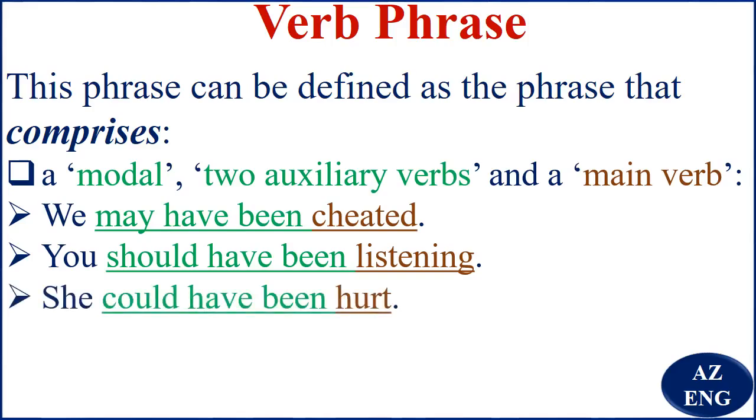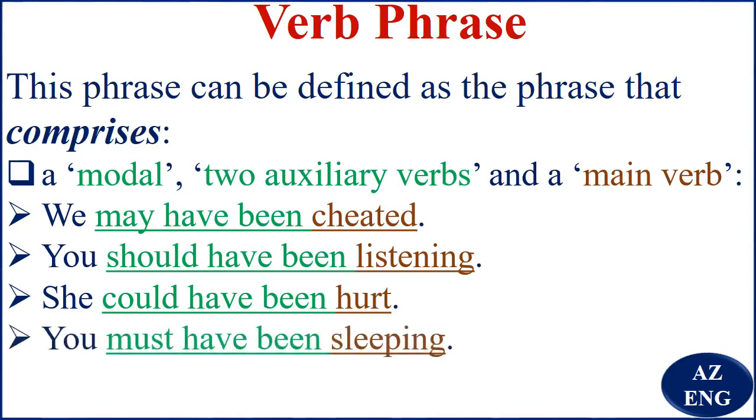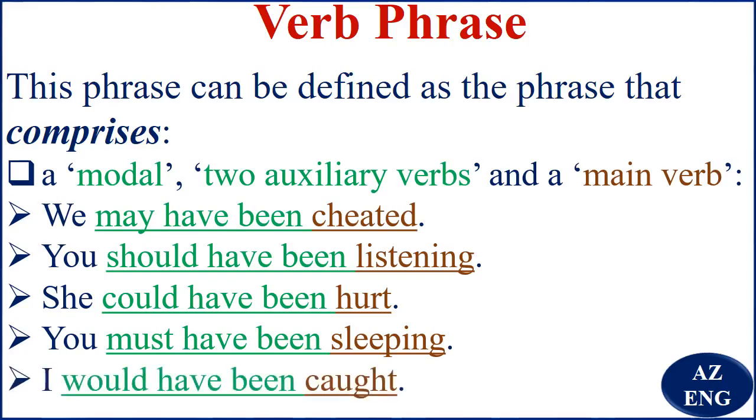She could have been hurt. Could have been hurt we say is the verb phrase. You must have been sleeping. Must have been sleeping is the verb phrase. Last but not least, I would have been caught. Would have been caught is the verb phrase.